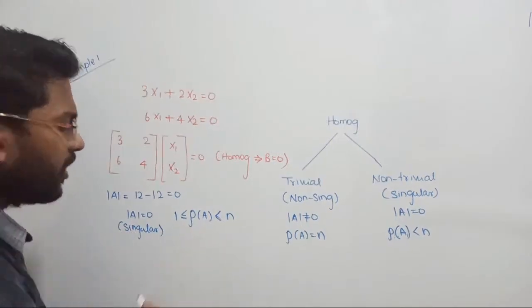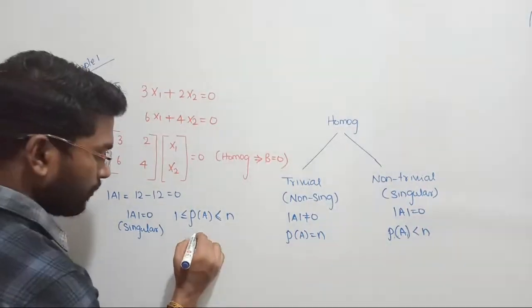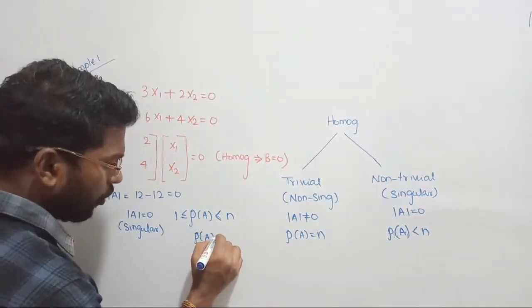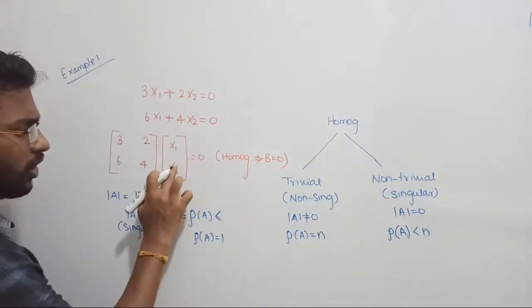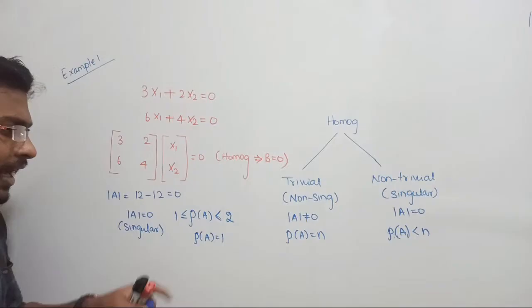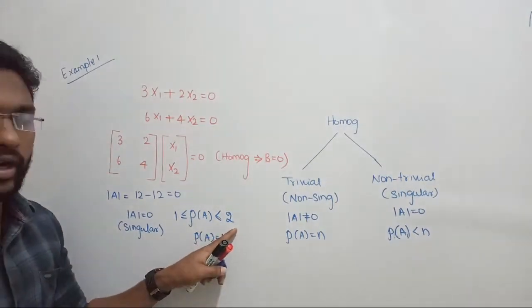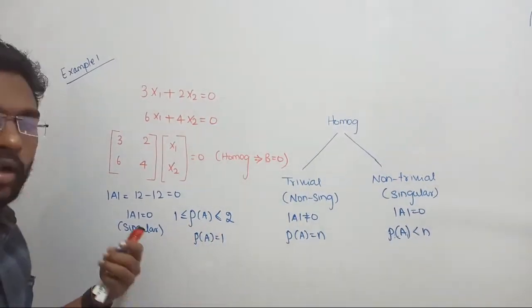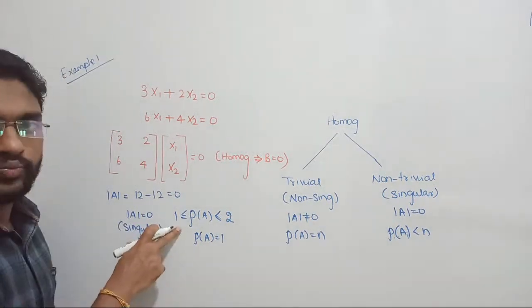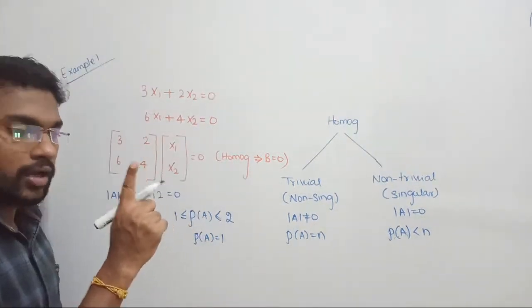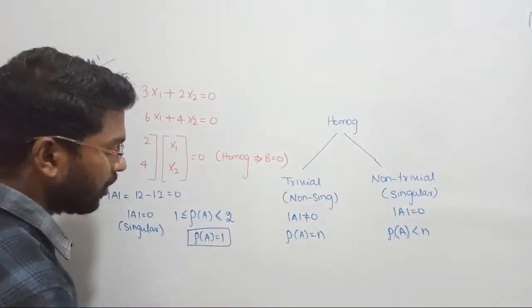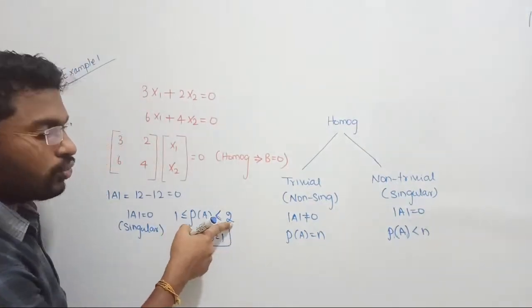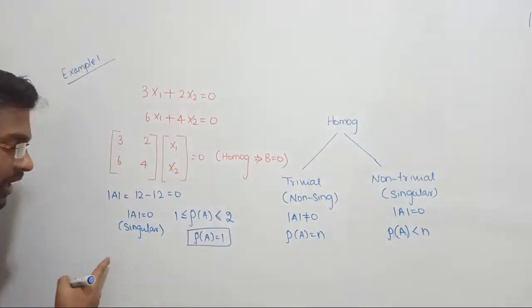Anyway, can you find out the answer for this one? Answer is, rank of the matrix should be equal to 1 only. Why? Because the order of the matrix or number of unknown vectors, only 2 unknown vectors are there. இப்போ rank of A ஓட வேல்யூ வந்து less than 2 இருக்கணும்னு சொல்லிட்டேன். less than 2 இருக்கணும் அப்படினா என்ன பாசிபிலிட்டி வரலாம்? It cannot be 0. less than 2 ல ஒரே ஒரு பாசிபிலிட்டி தான் இருக்கு, 1 மட்டும் தான். So the rank of the matrix should be equal to 1, whereas number of unknown is 2. So both are not equal.